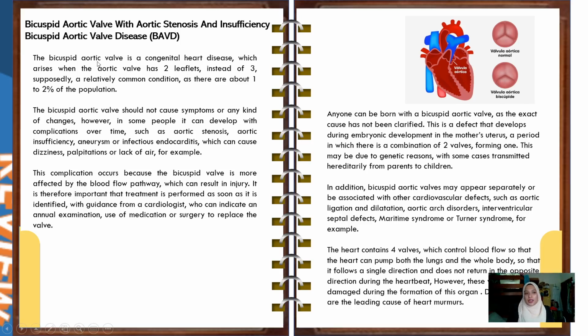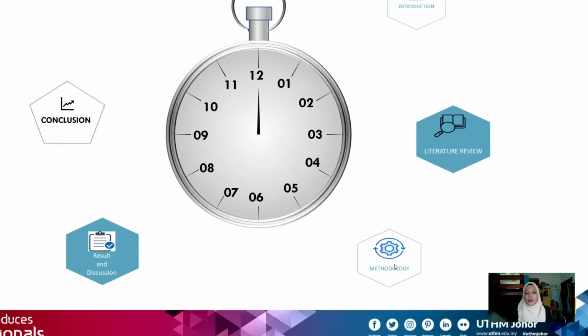Normally, for bicuspid, the valve has two leaflets instead of 3. In normal, it is actually tricuspid, while this case is bicuspid. It's because the patient is normally born with this type of heart disease. So we proceed to methodology.